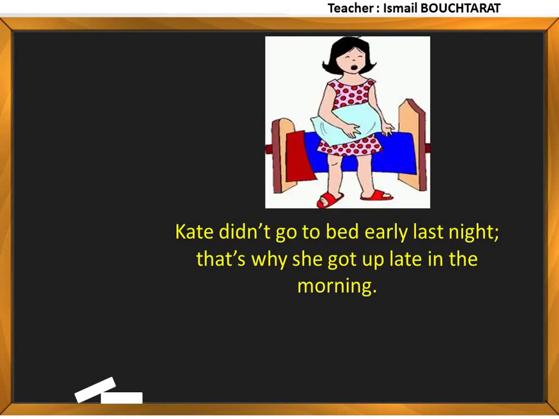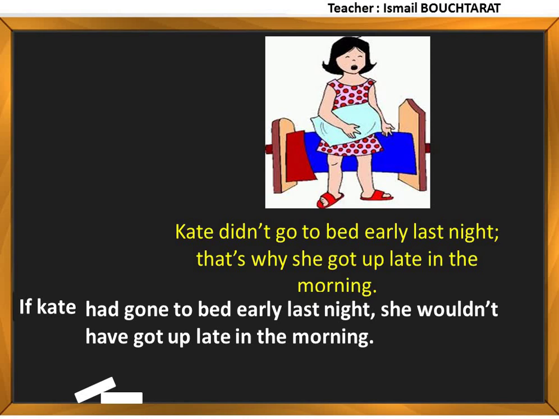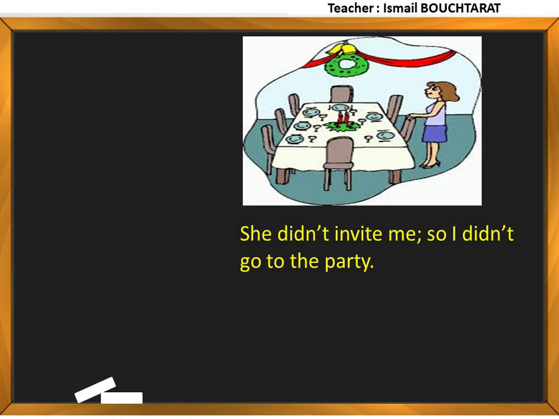Kate didn't go to bed early last night. That's why she got up late in the morning. If Kate had gone to bed early last night, she wouldn't have got up late in the morning. She didn't invite me, so I didn't go to the party.